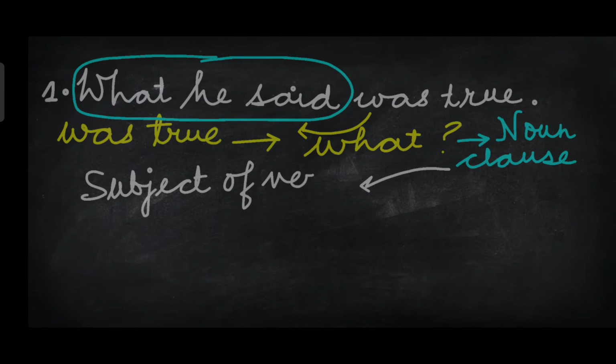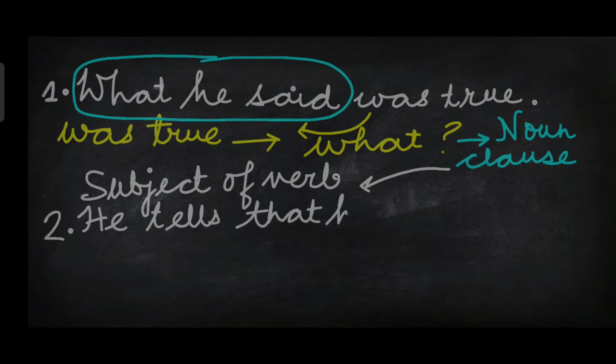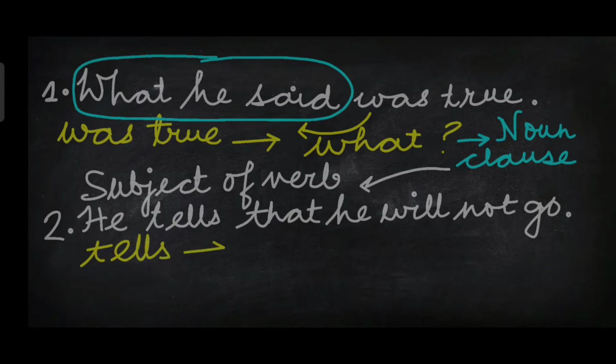It also can be the object of a verb. See the next sentence and you will understand what I am trying to tell. He tells that he will not go. In this sentence, what is the verb? The word tells is the verb and after the verb, ask the question what.